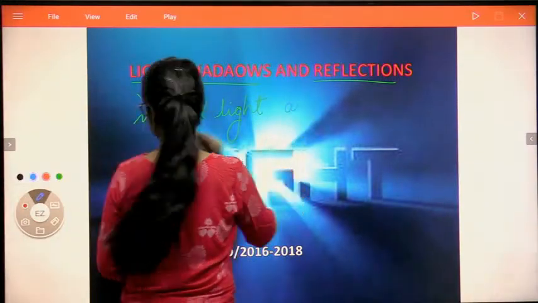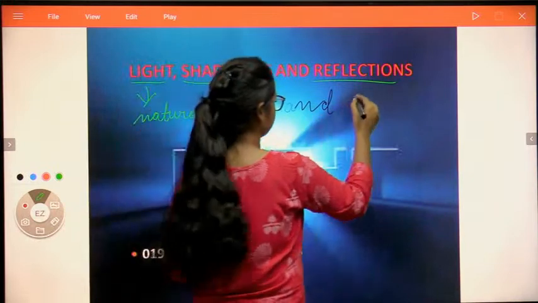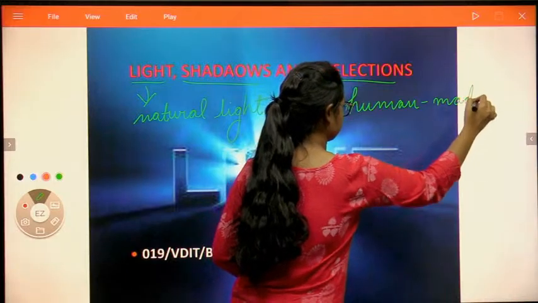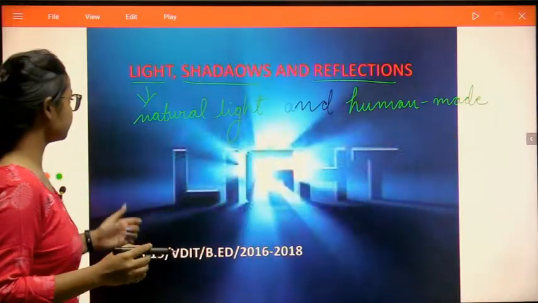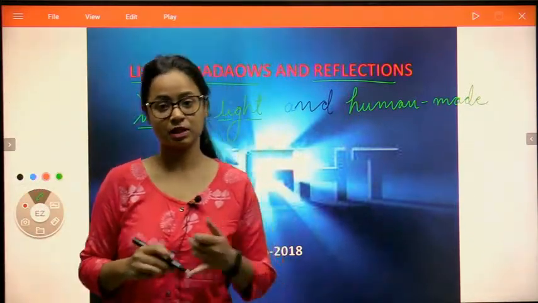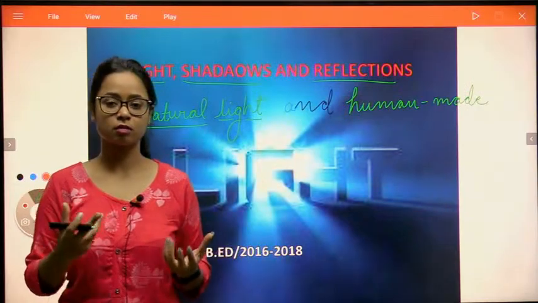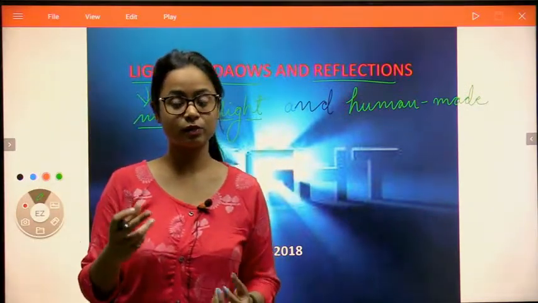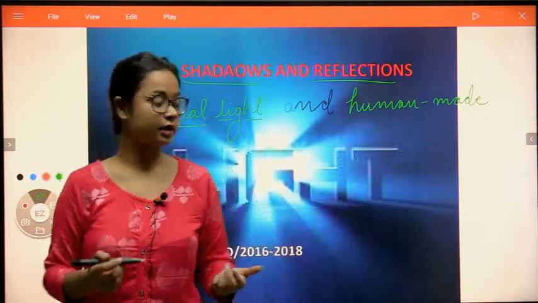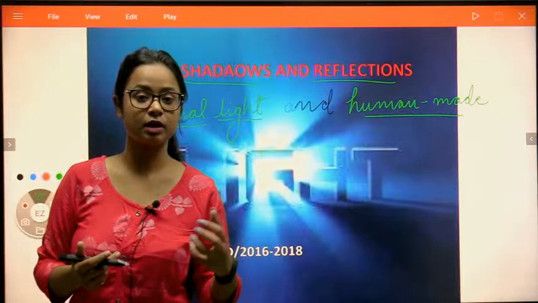and human made light. So what is natural light? The natural source of light. For example, the sun is the natural source of light. Human made light is basically the lights which you are using at your home. For example, tube lights, bulbs, LED, they all are human made light. Clear? And the natural source of light is the sun only, because the sun gives you natural light, right?